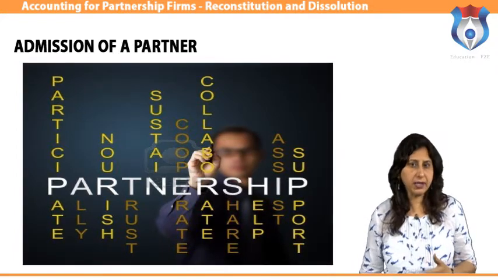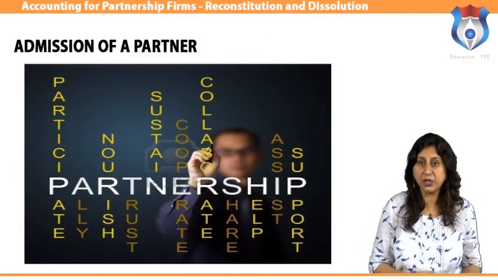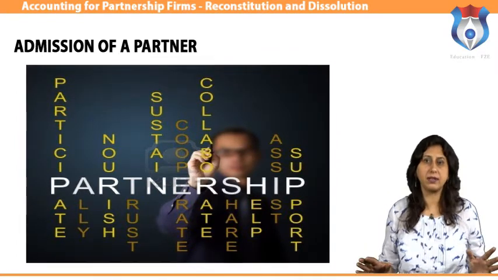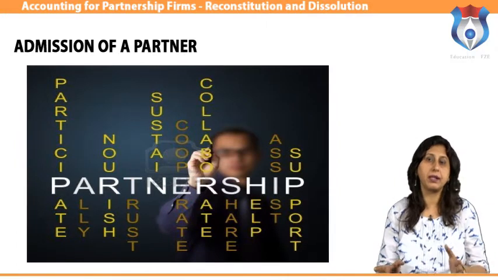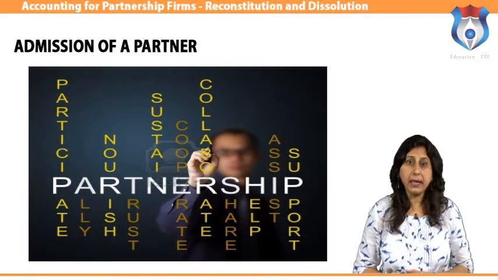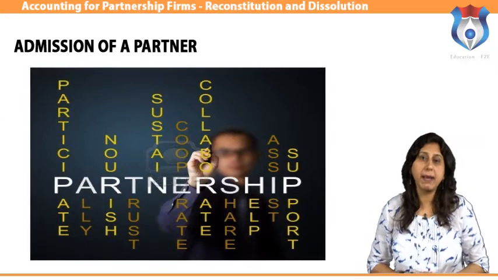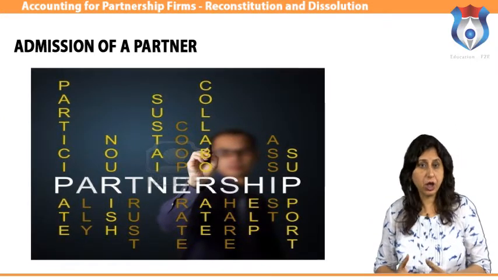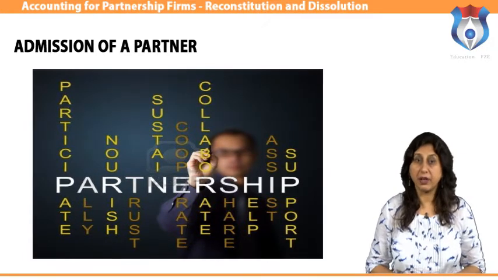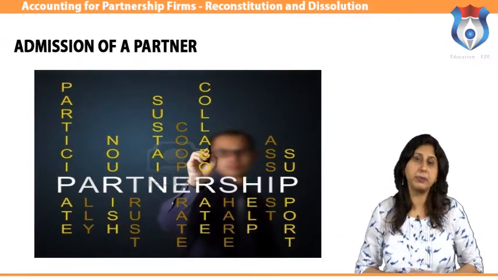When a new partner is admitted in a running business due to the requirement of more capital, or maybe to take advantage of the experience and competence of the newly admitted partner, or any other reason, it is called admission of a partner in partnership firm. The purpose for admitting a new partner may be for additional capital, for progress of the firm, for acquiring additional managerial skill, for reducing competition, etc. When a new partner is admitted, there is a need to find out the new profit sharing ratio in which the future profits will be shared.